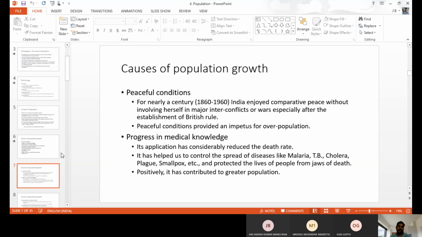Even in our India, a number of people recommend Siddha, Ayurveda, and different medicines for COVID patients. People take the medicine and somehow get immunity power. It helps to stop the death rate. Like this, we now have medical knowledge like Siddha, Ayurveda, Unani, yoga, and other techniques we are following. It also helps to reduce the death rate. Because of that, we have a larger population. It is also a cause of population growth.